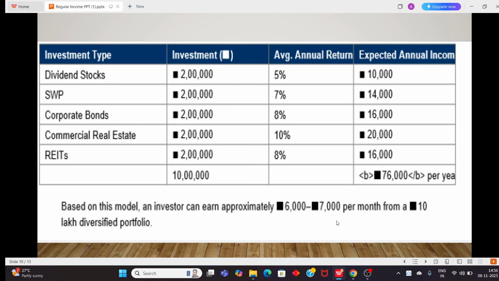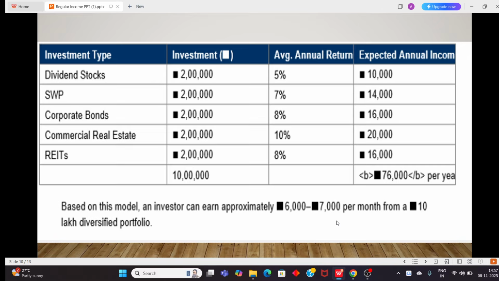Let me explain with an example of a total of 10 lakhs, and how one can divide that amount across five different sources, starting with dividend stocks. Considering an investment of 2 lakh in dividend stocks, with an average annual return of 5%, the expected return will be 10,000. In the same way, for SWP with 2 lakh, let's consider 7% annual return. It usually gives a Nifty return of 12 to 15%, but let's assume a minimum of 7%, so 14,000. Corporate bonds give 8 to 10%. The minimum will be 8%, so 16,000.